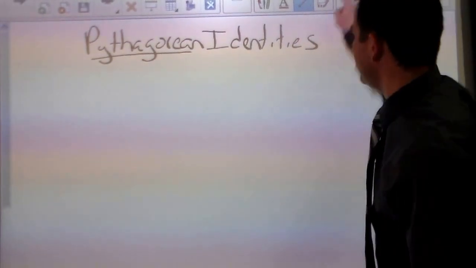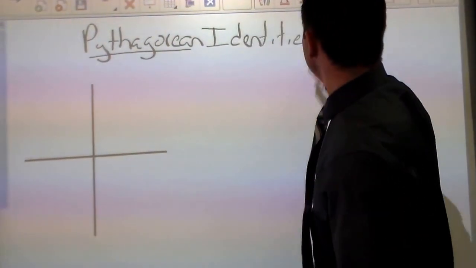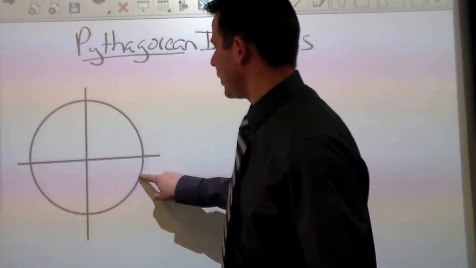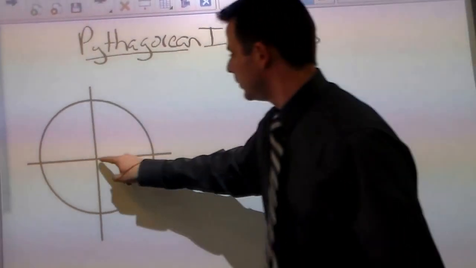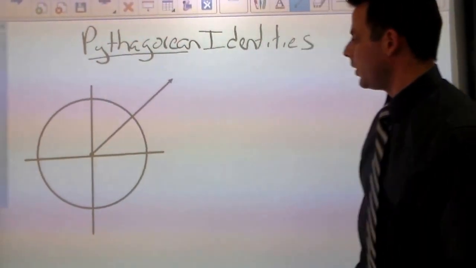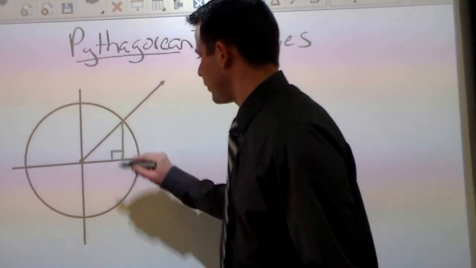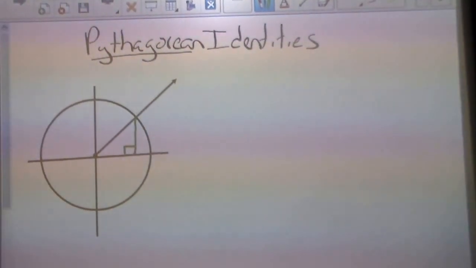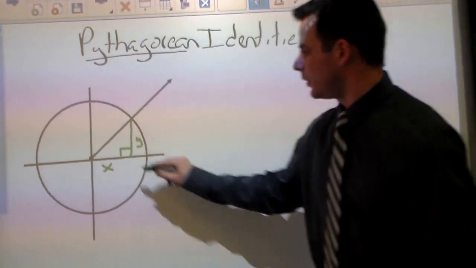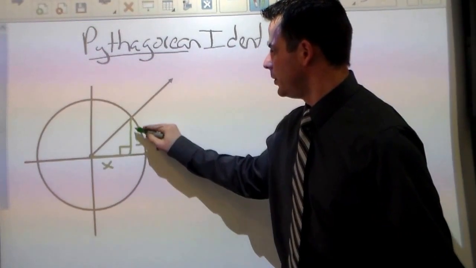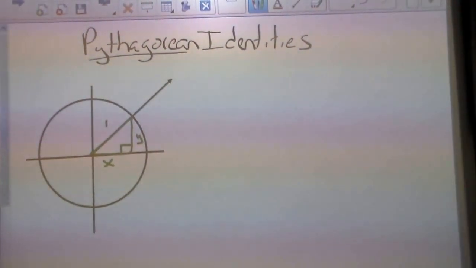So let's draw the unit circle. And here we are. Now, we said that an angle of rotation on the unit circle can generate a right triangle. We said that this was an x distance, this was a y distance, and now we have a right triangle on the unit circle, so the hypotenuse is 1.